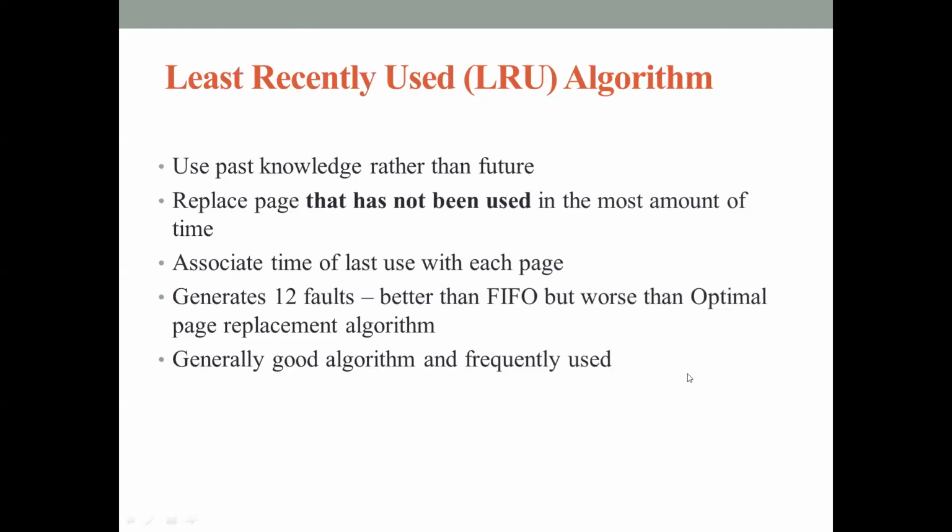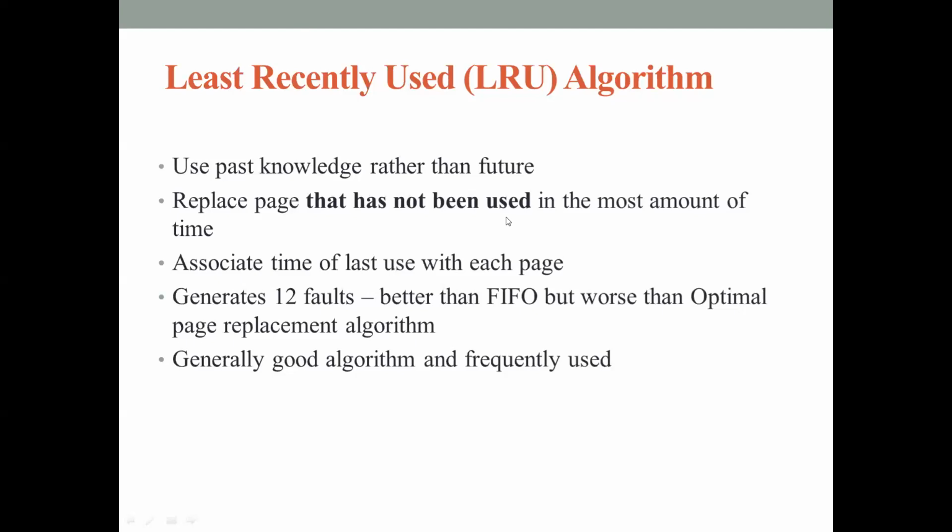In the least recently used page replacement algorithm, what is the strategy followed to select one victim frame for replacement, to bring the desired page from the disk? Whenever a frame has to be selected for replacement, for swapping out to the disk, the strategy followed in LRU is to replace the page that has not been used for the longest period of time. What is the meaning of has not been used? It's a very important terminology here.